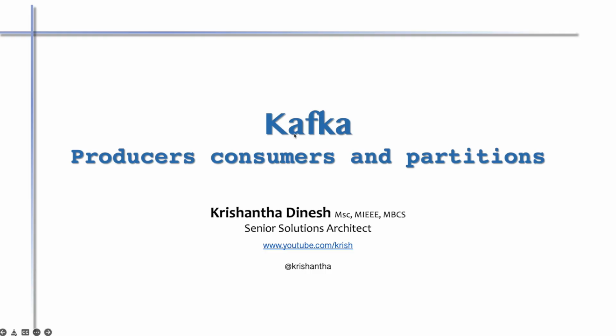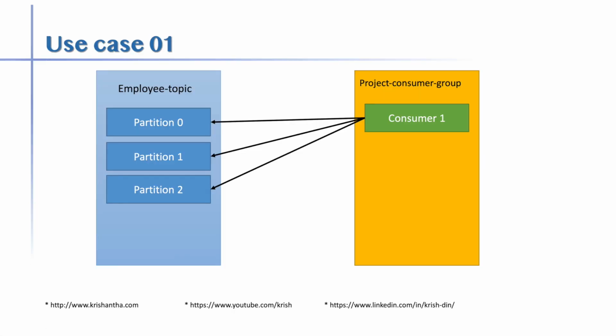Okay, so let's go back and see how this works. Now, with Kafka, we discussed that we can have one topic and multiple partitions. Here we have an employee topic and 3 partitions. You also have a consumer group, the project consumer group, and that consumer group has a single consumer. This single consumer takes messages from all 3 partitions.